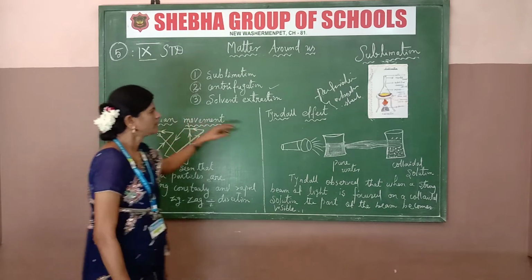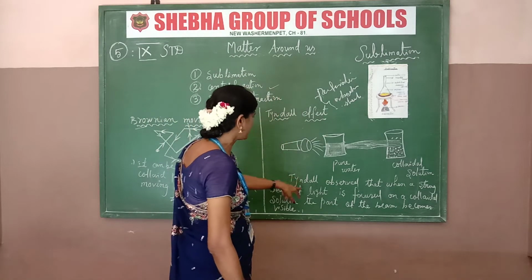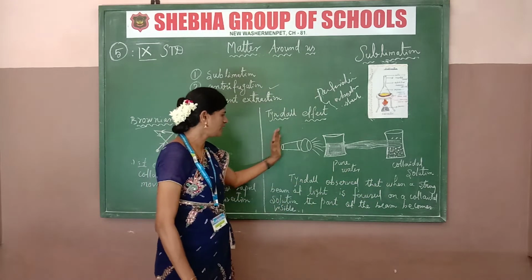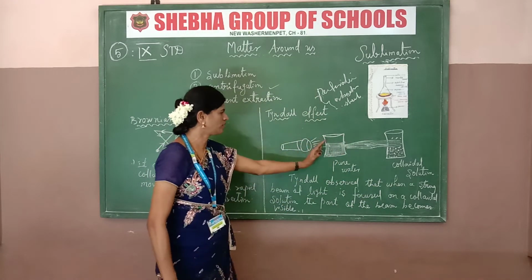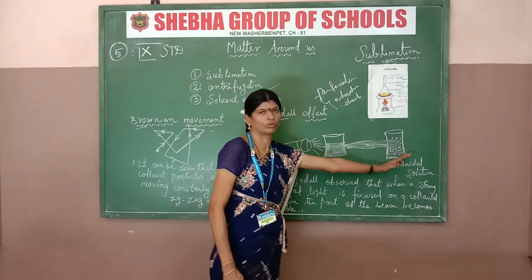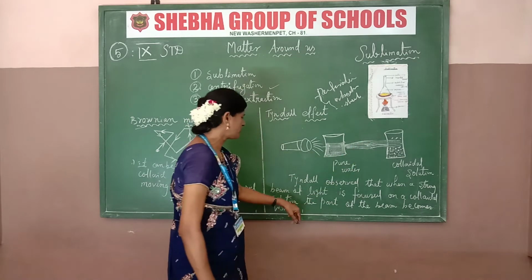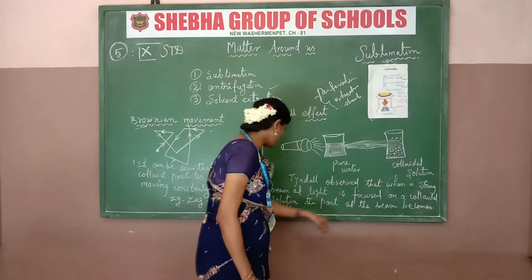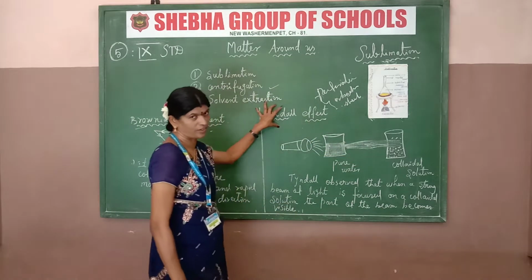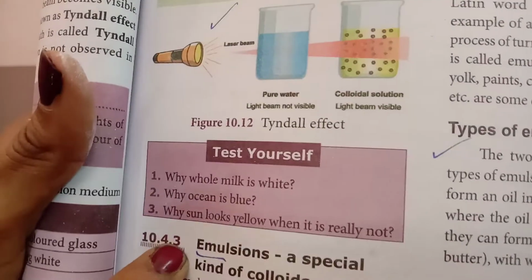Okay, next, the Tyndall effect. What is the Tyndall effect? Tyndall observed that when a strong beam of light is focused on a colloid solution, as opposed to a pure solution, the beam is reflected by the colloid solution. The part of the beam becomes visible. So that is called the Tyndall effect. Okay, understand?